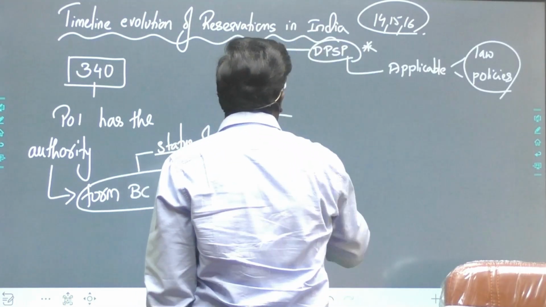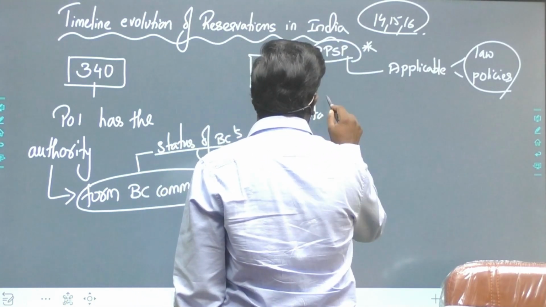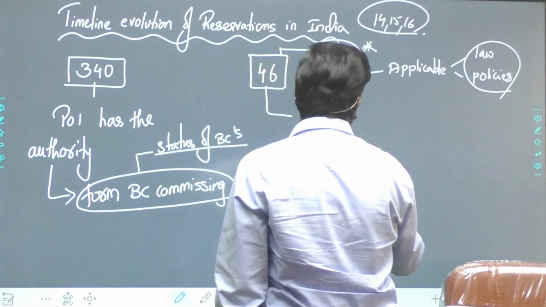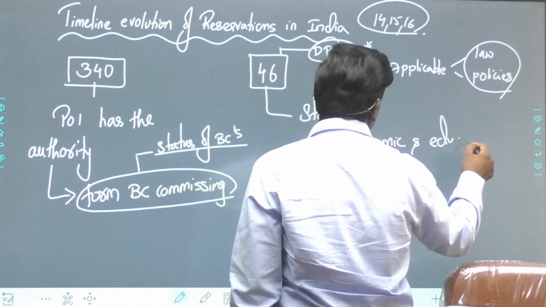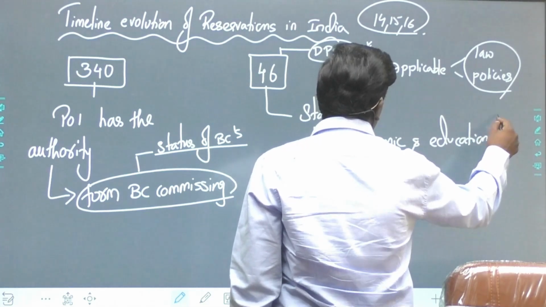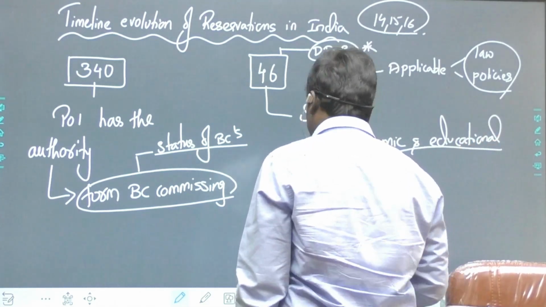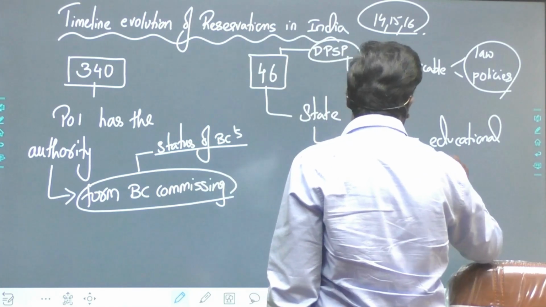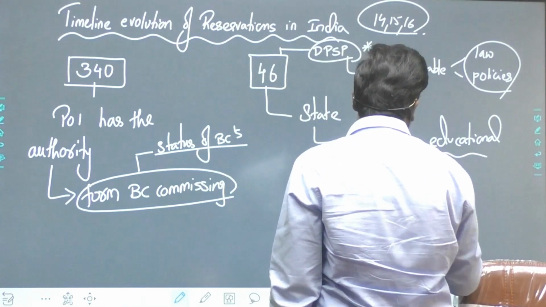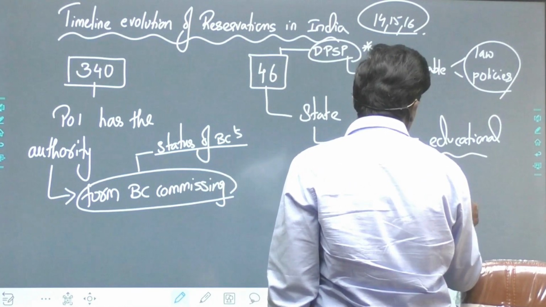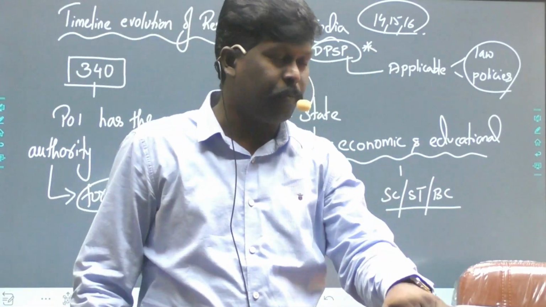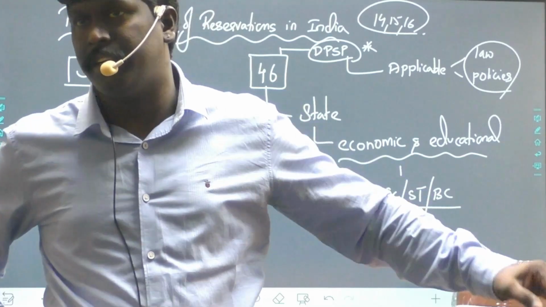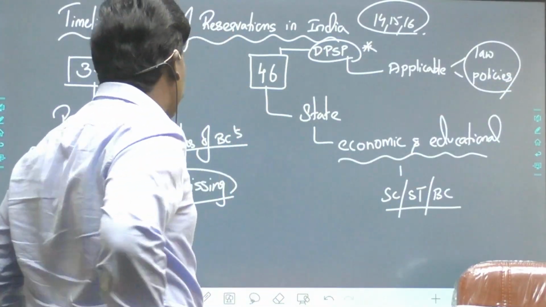So according to Article 46, it is a duty of the state to protect the economic and educational interest of SCs, STs and backward classes in India.